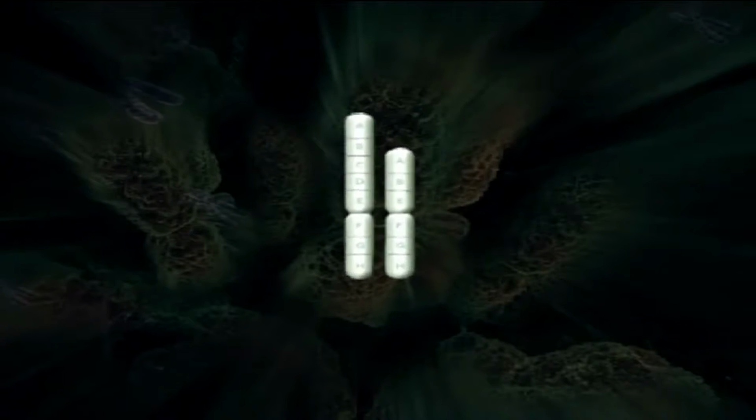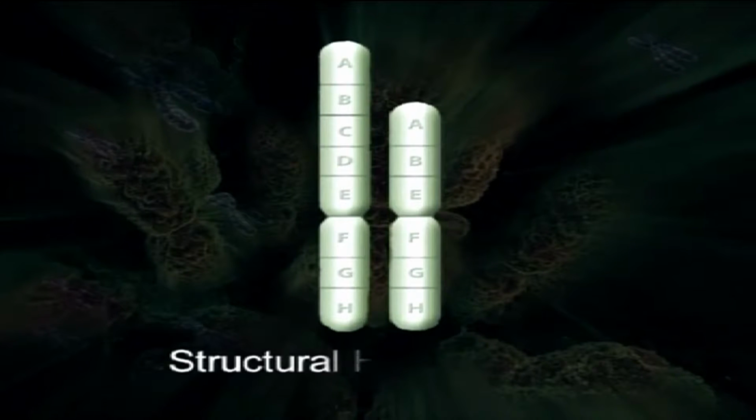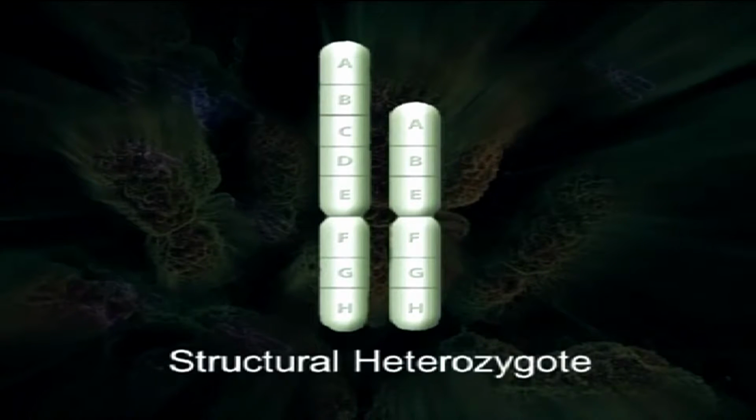On the other hand, if out of the two homologous chromosomes of a pair, only one carries the structural change, whereas the other chromosome is normal, that individual is known as structural heterozygote.